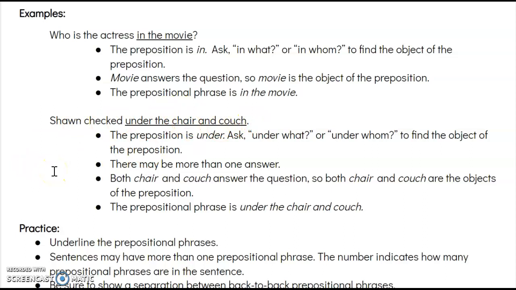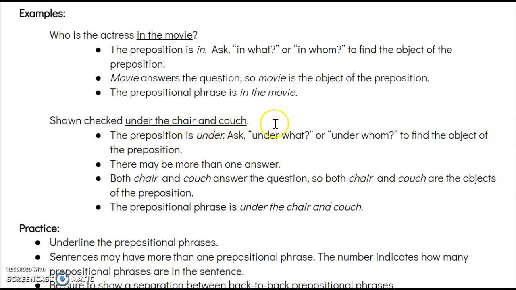Sometimes there can be more than one answer to your question. Under what? Under the chair, but also under the couch, right? So we have chair and couch. There are two answers, and that's okay. We can have two objects of the preposition. This just means that our prepositional phrase will start, of course, with the preposition under, and it will go all the way to the second object of the preposition, which is couch.